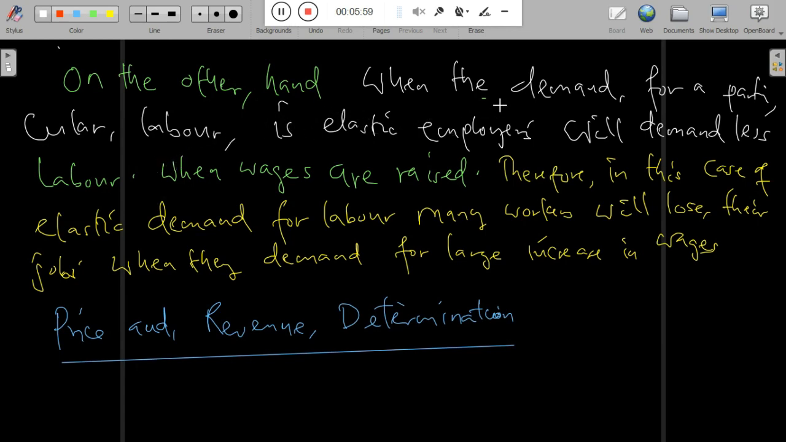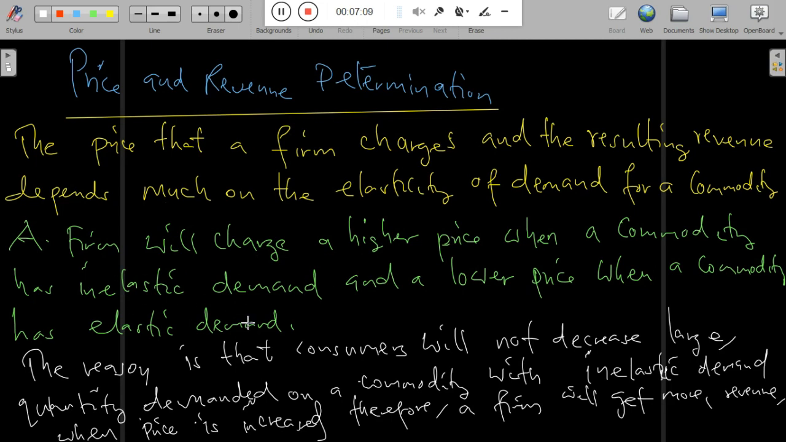What is the actual concern about the price and revenue determination? The price that a firm charges and the resulting revenue depend on the elasticity of demand. Here we are going to look at how inelastic and elastic demand affect price and revenue determination. The price that a firm charges and the resulting revenue depends much on the elasticity of demand for a commodity.